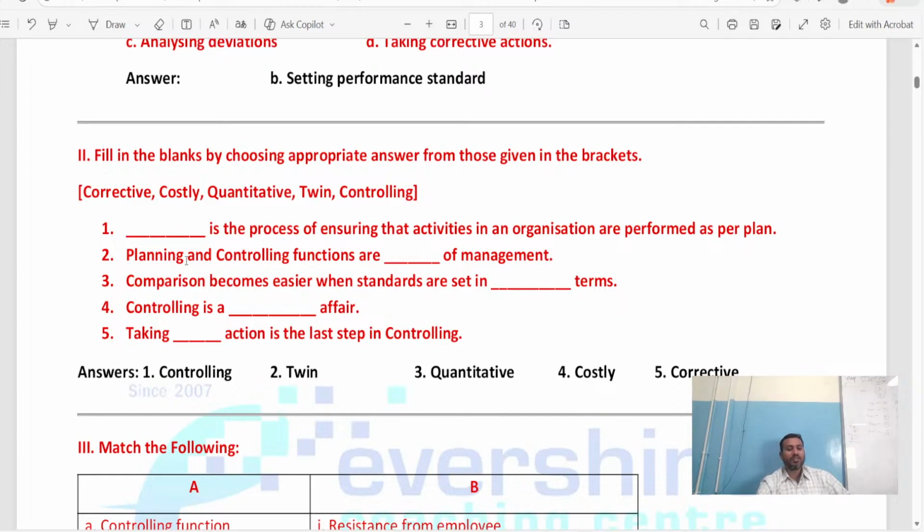Now, which answer is suitable for my given sentence, that you have to match. If you are going to do that, you will get the answer. Even if you know the answer, you will get the answer. If you are going to match, see here.